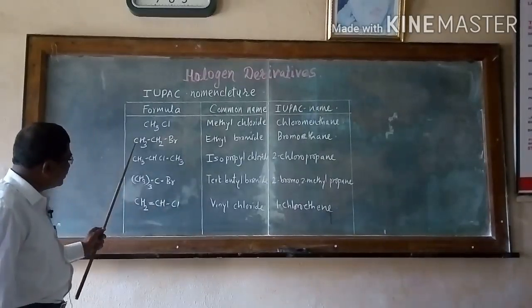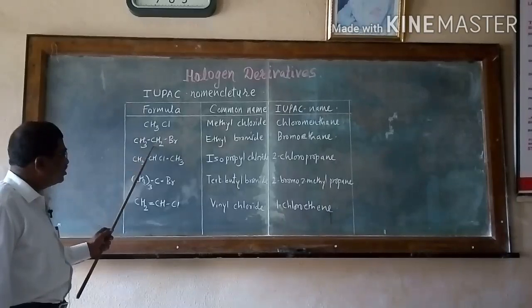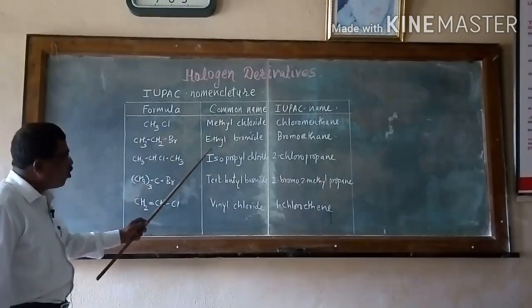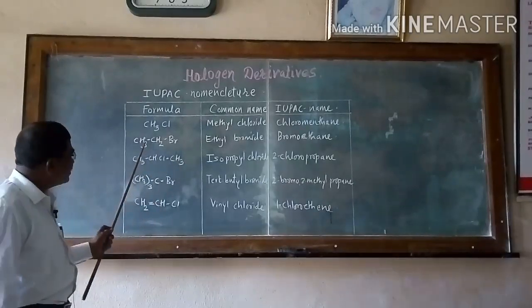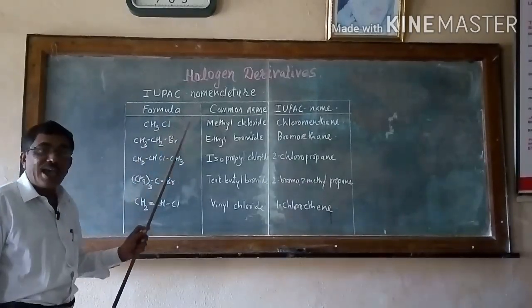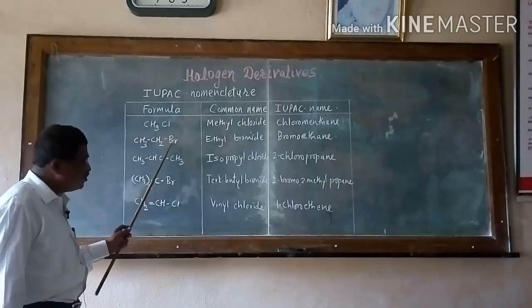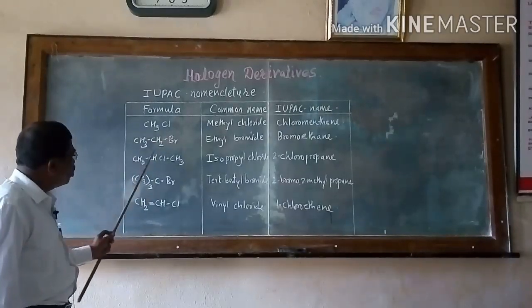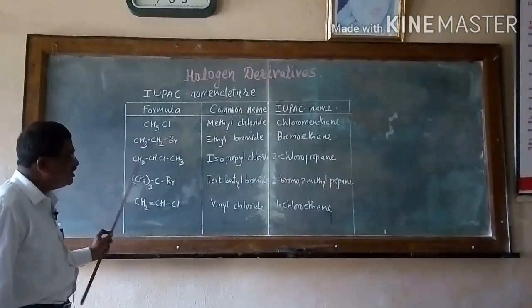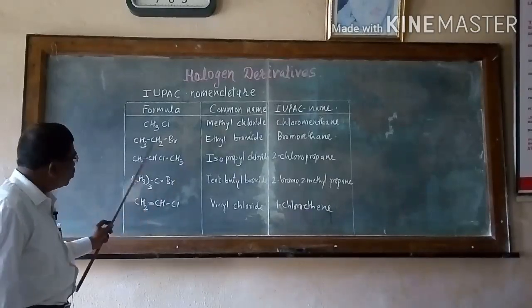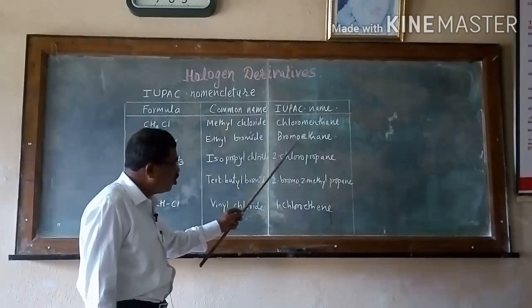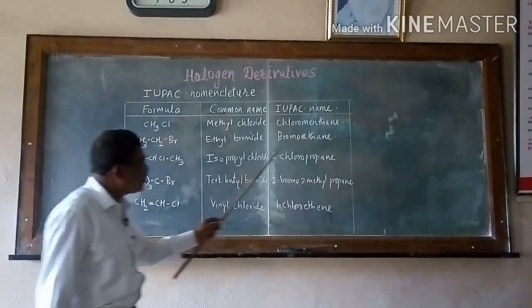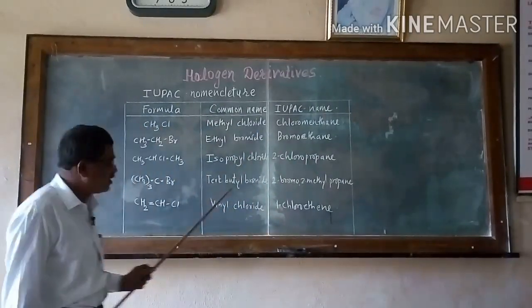Then I have written here the next example, CH3CH2Br. The common name is ethyl bromide. We have to call it a haloalkane. This will be the ethyl group, C2H5, means ethyl. So its name is firstly halo, means bromo, and this is the ethyl group, the parent is ethane, so bromoethane.